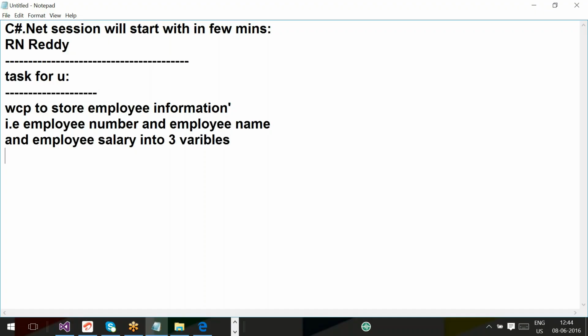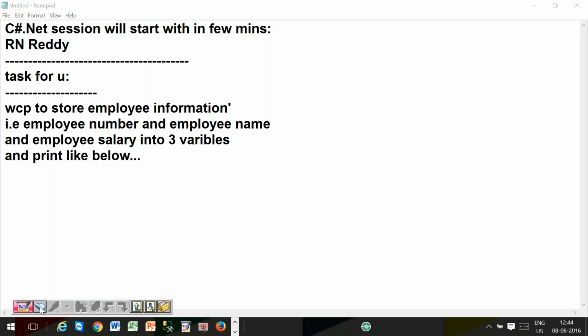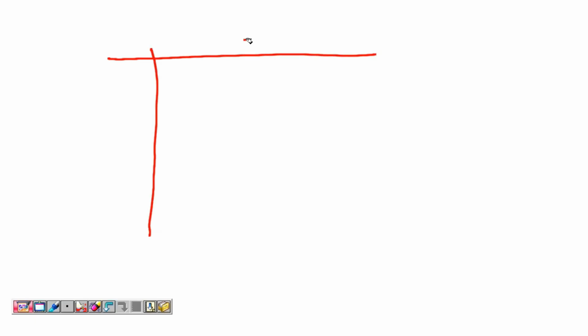Write a console program. Try to concentrate, all of the people. I'll ask you questions. Get ready for questions. Into three variables and print like below. Okay, so now I'm giving the expected output. Expected output means the output I'm giving you. I'm going to design the output, what exactly I'm expecting. For three employee information, the expected output is like this.